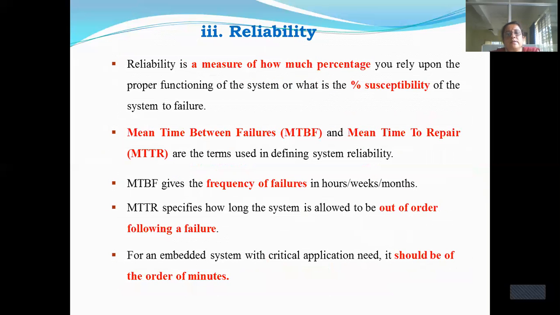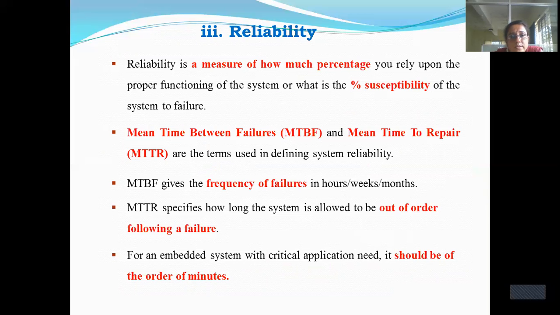And the third one is reliability. Reliability basically measures the percentage of system failure. Any system which you have designed, the percentage of failure should be less, and the percentage of success should be more.